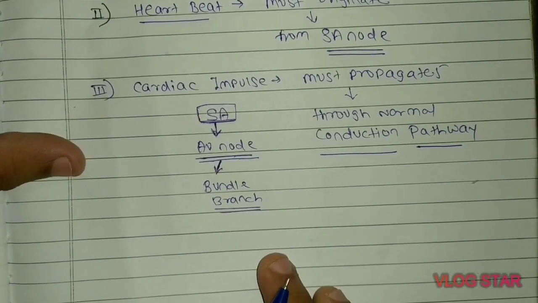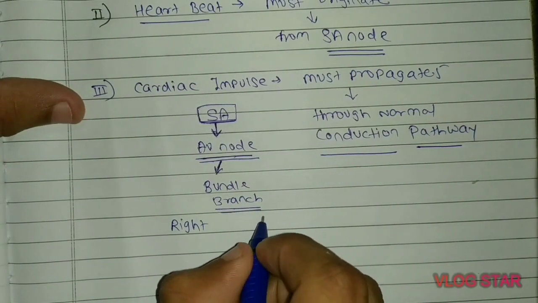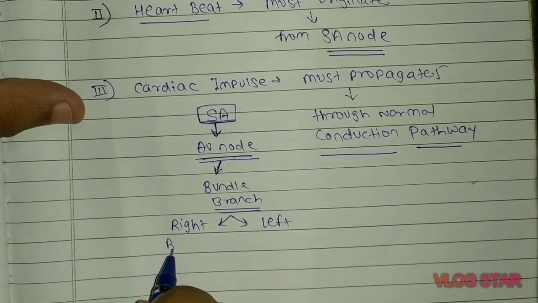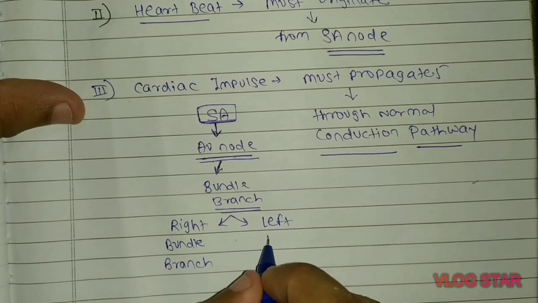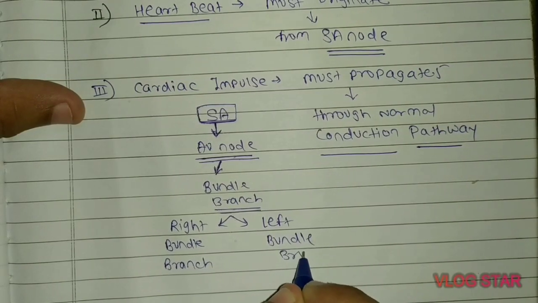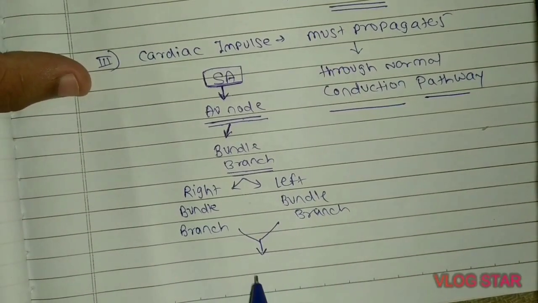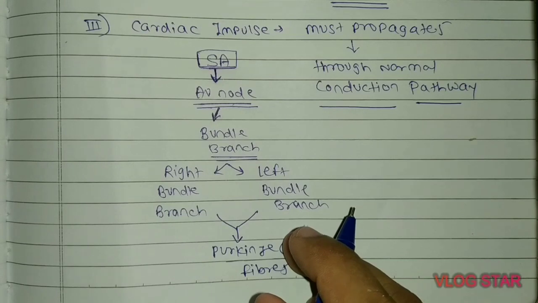From the bundle branch the impulse goes towards the right bundle branch as well as the left bundle branch, and from the right and left bundle branch the impulse further goes towards the Purkinje fibers, and through the Purkinje fibers the impulse spreads all over the ventricular wall.